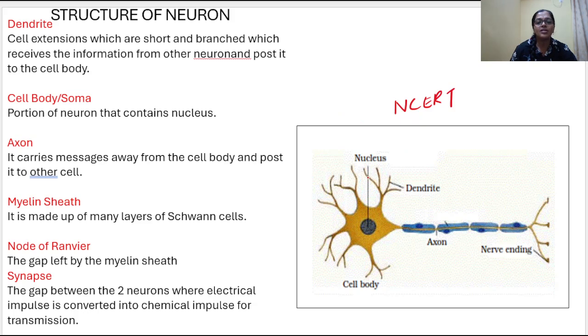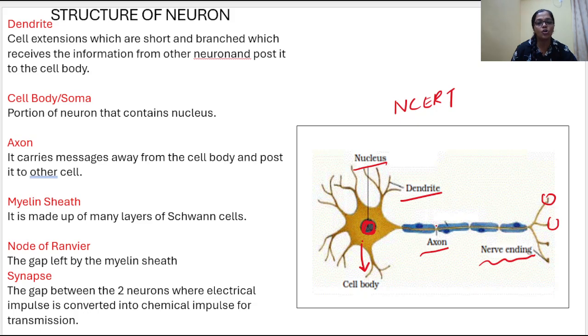What are the important parts? You can see a spider-like branched structure, right? That part is called the cell body. The cell body contains the blue colored structure, which is the nucleus. The branches which are coming out are called dendrites. The long tail-like structure is called the axon, and the ending of this axon is called the nerve ending. Right? These are the important labelings.